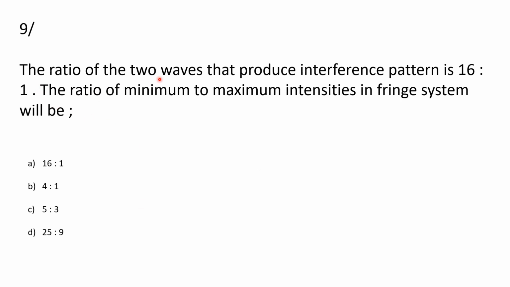Then here is the next question. The ratio of intensities of the two waves that produce an interference pattern is 16:1. The ratio of minimum to maximum intensities in the fringe system will be, and the options are 16:1, 4:1, 5:3 and 25:9. So let's see what its solution will be.